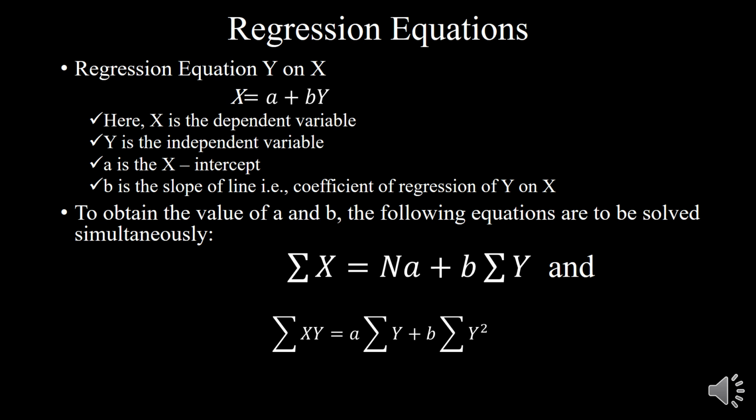To obtain the values of a and b, the following equations are to be used. Summation x is equal to na plus b summation y, and summation xy is equal to a summation y plus b summation y square.